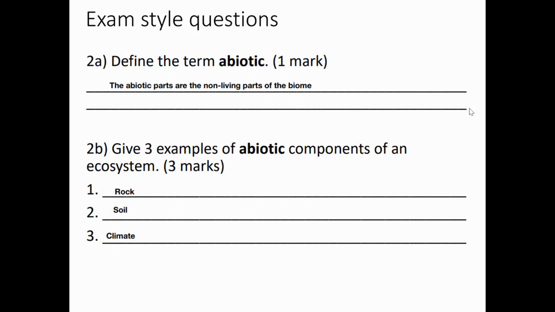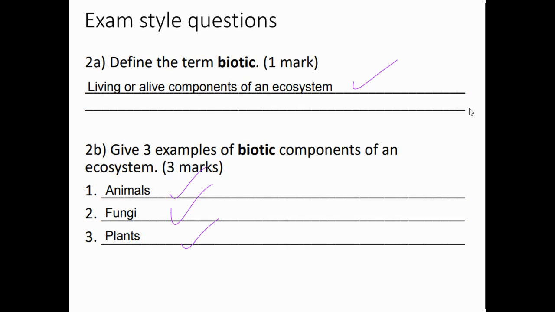Abiotic, non-living parts, and then the examples there: rock, soils, climate. Really simple, really easy. It's all of the bits that have never been living. This answer has gone back. So this is the biotic, so living or alive components of an ecosystem: animals, fungi, plants. Really quick questions, and a really quick way in an exam you could actually get 4 marks. These types of questions exist, so if you are aware of all those different key terms and some of the key points attached to them, then it's a really quick way of collecting those marks.